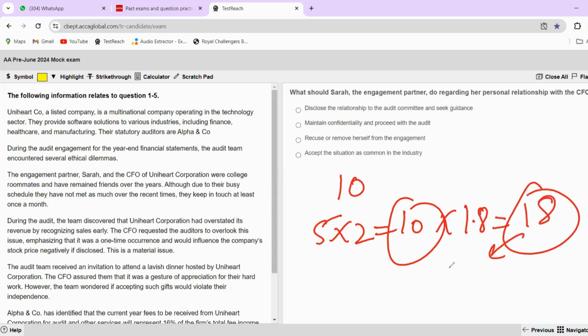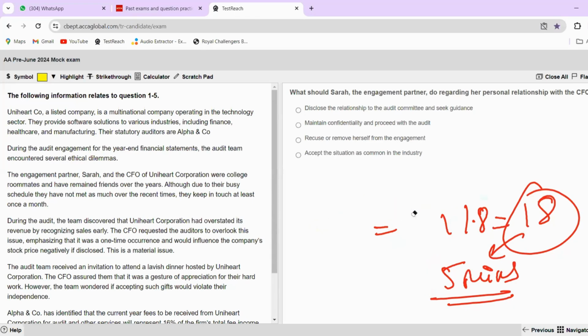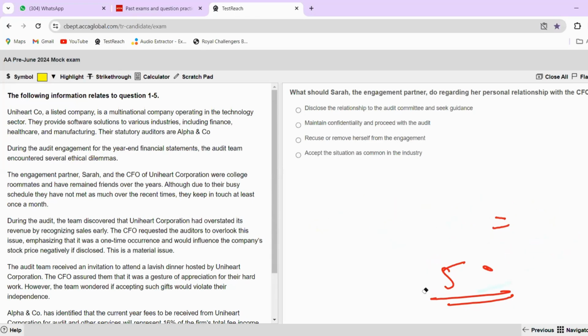But when you're practicing, I would recommend you to not take more than 15 minutes for such a small question. This is not a very tricky question, very, very simple question. So do not exceed 15 minutes when you're practicing this particular question. So let's start. Let's start with the debrief.